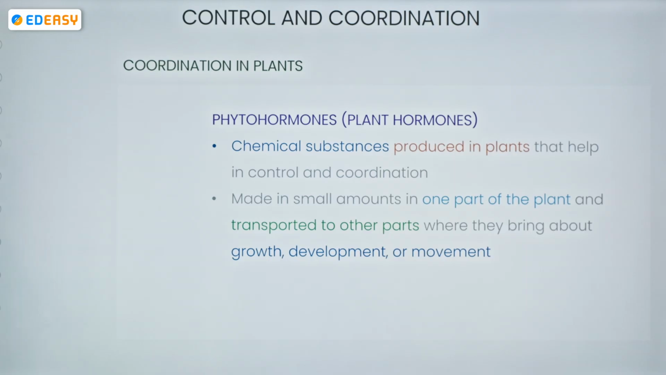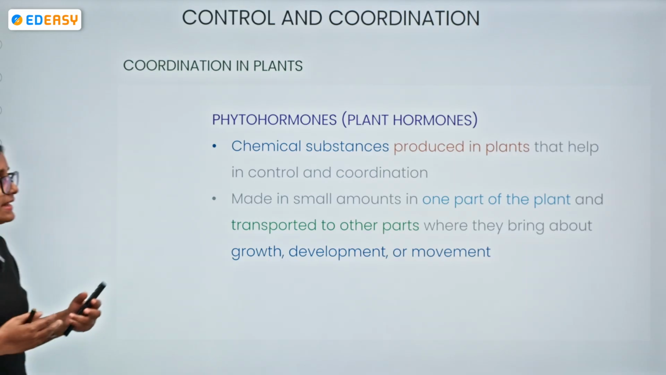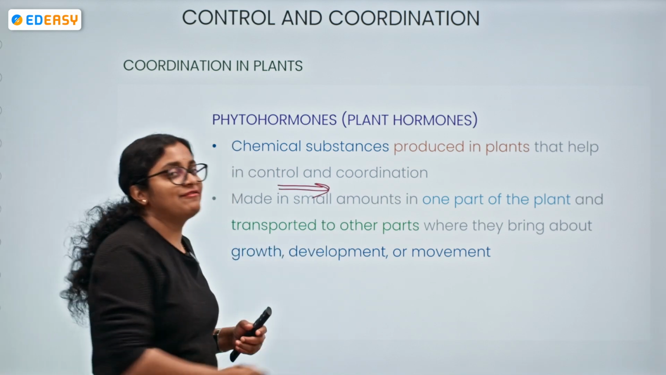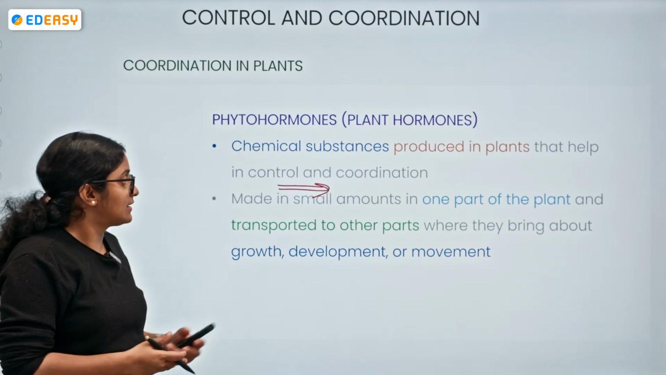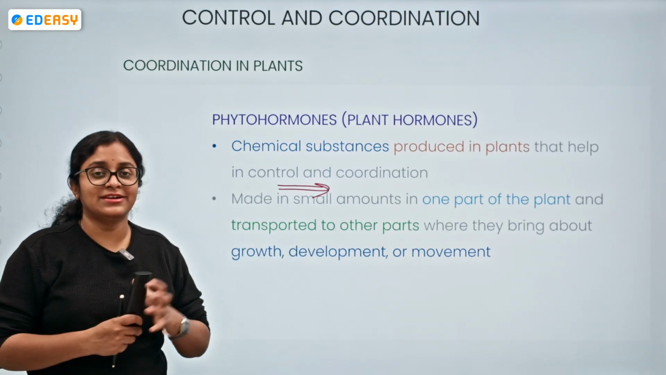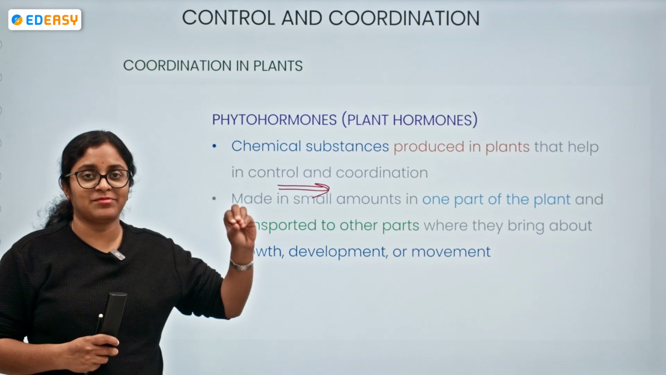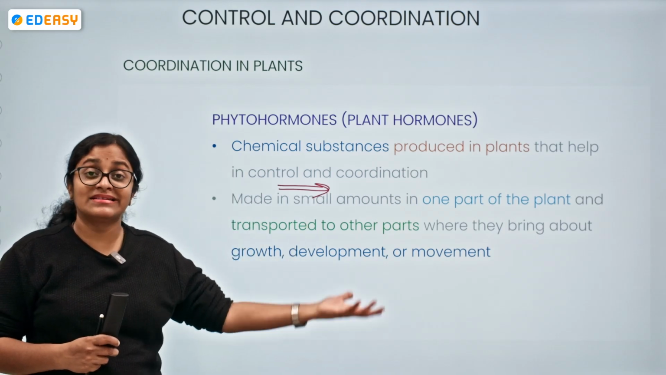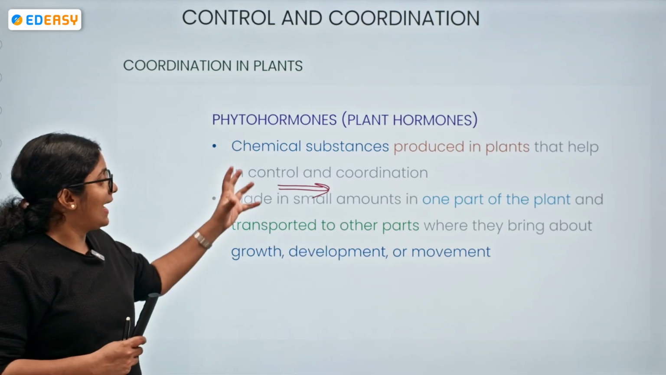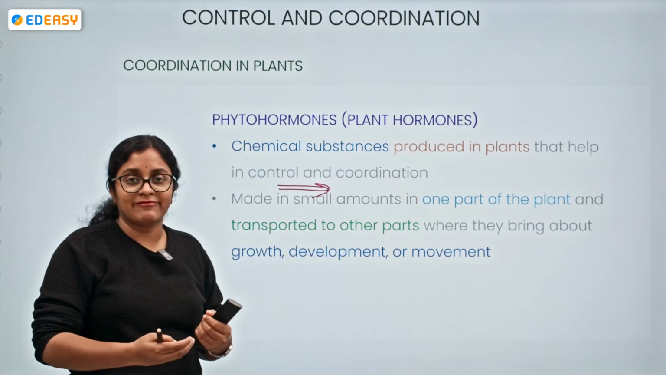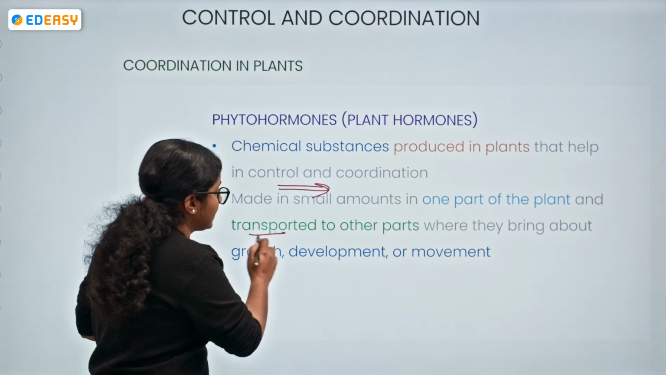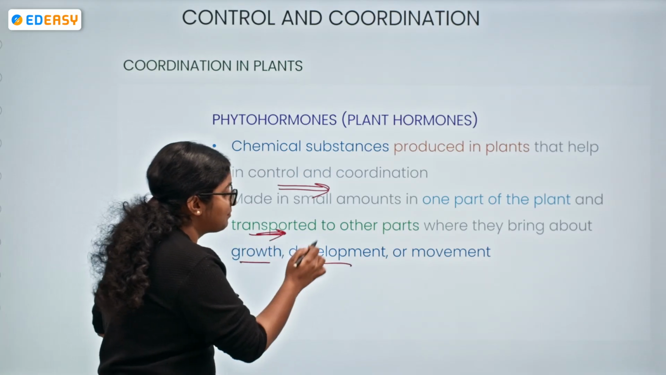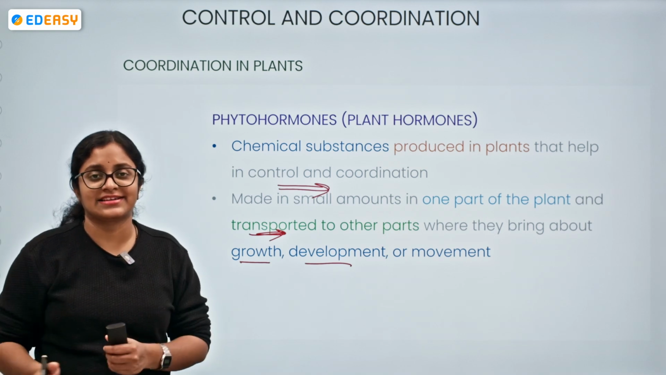Okay, so what are these phytohormones then? These are the chemical substances produced within the plants that are helpful for control and coordination. Similar to the endocrine glands, where hormones are made in one part and transported to another part by the bloodstream, phytohormones are made in one part of the plant and transported to other parts, where they exhibit growth, development and movement related activities.